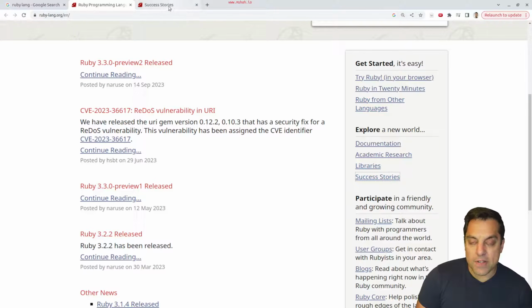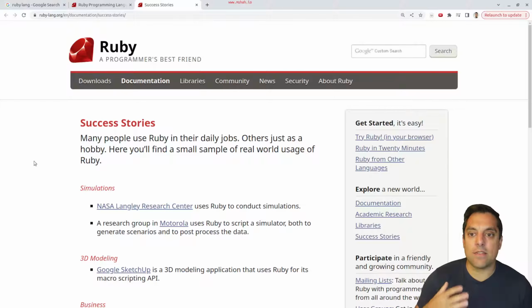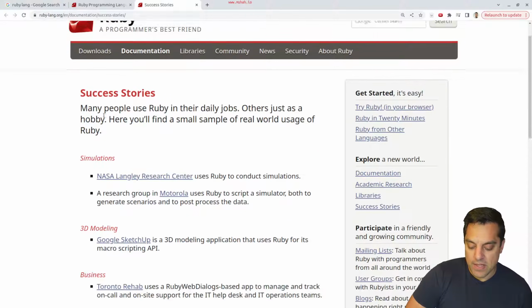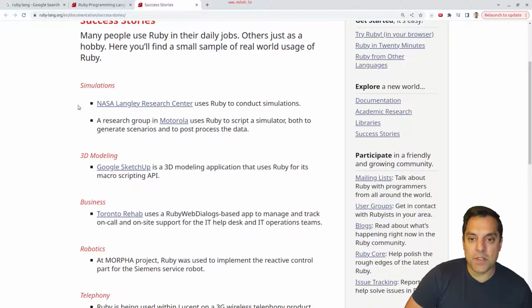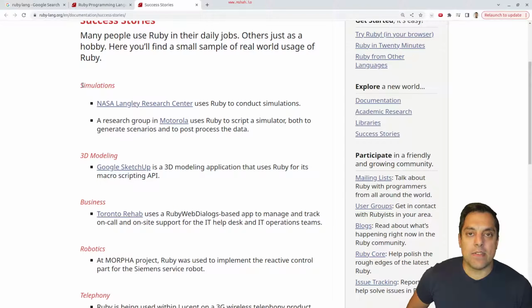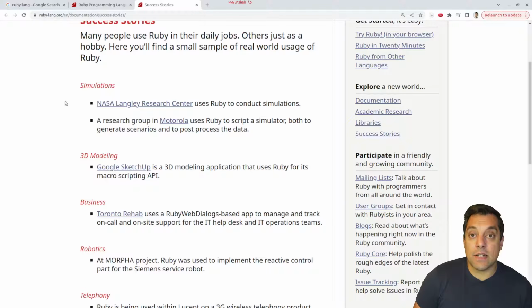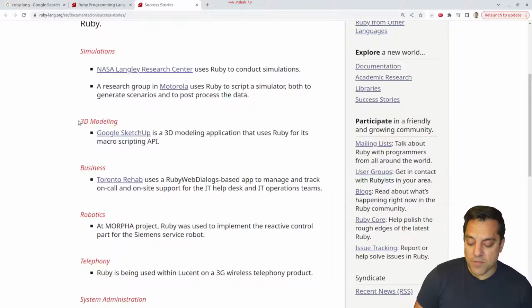Let's go ahead and look at their success stories, because oftentimes that's a bit of an inspirational thing when we think about why should I adopt the language. Have other software been built with this tool? So let's see, they've got a list of stuff here. Now, the truth is, companies aren't always going to display what languages they're using, and lots of engineers will use Ruby or other languages. I use Dlang a lot, for instance, and it doesn't get published, but for my own tools, even at work sometimes, for automating tasks or doing some data processing, these languages have a lot of use, right? But it looks like there are some nice published projects here.